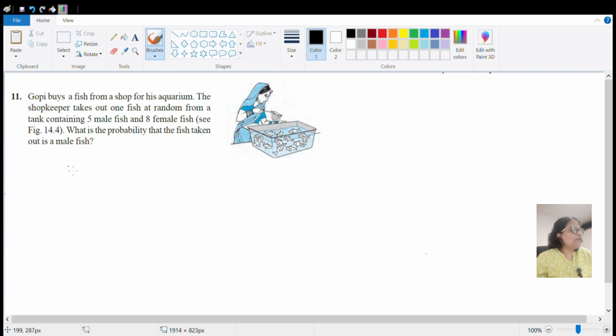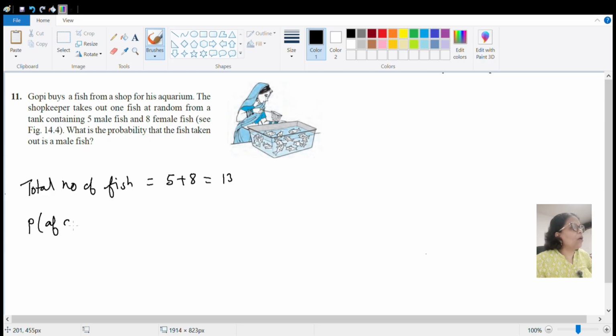Okay. So here first of all what we will do? We will find the total number of fish inside this tank. So the total number of fish will be equal to 5 plus 8, that is, there are 13 fish. Okay, so in this we have to find the probability of getting a male fish.